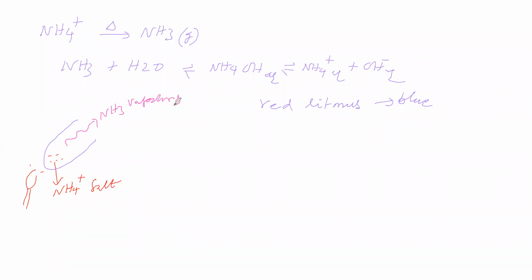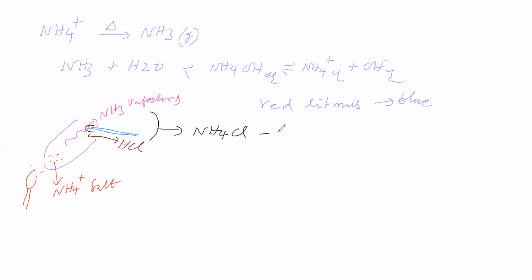Now we will take a glass rod. The glass rod is dipped in HCl, which is placed here. Now at the tip of the glass rod, what is there? HCl is there. Now HCl combines with ammonia to give ammonium chloride. HCl is acid, ammonia is base, so the acid-base reaction gives ammonium chloride.